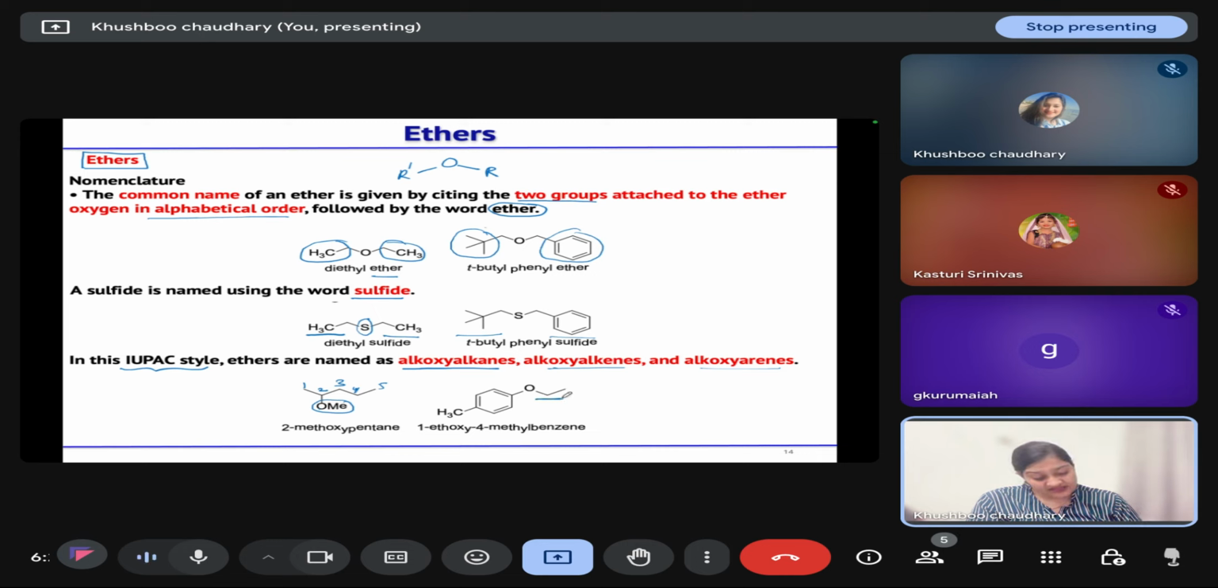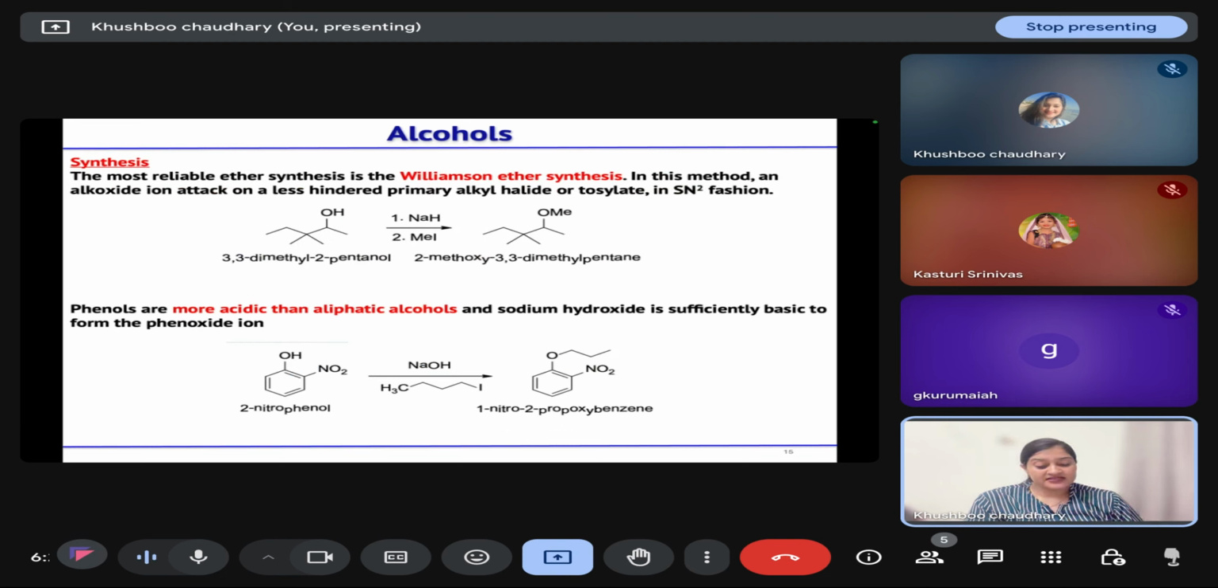Similarly, here we have a carbon chain of 2 carbon atoms and an aryl ring that has more carbon atoms, so we will consider the ring as the parent. So this is 1-ethoxy-4-methylbenzene. So this is how we will write the IUPAC name of ethers.